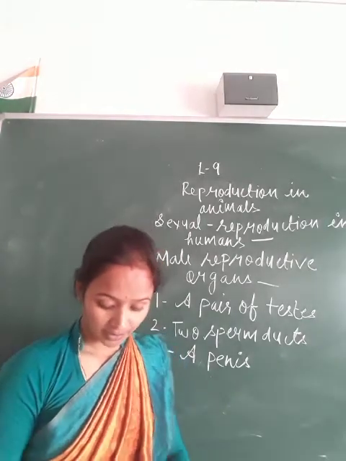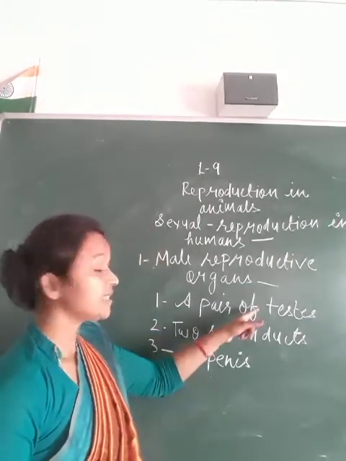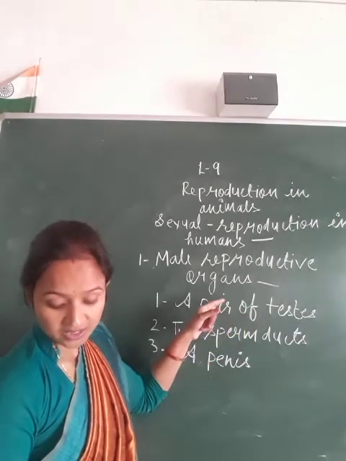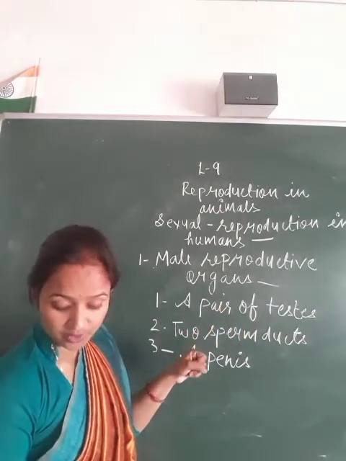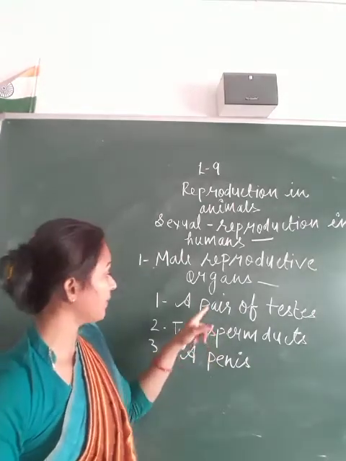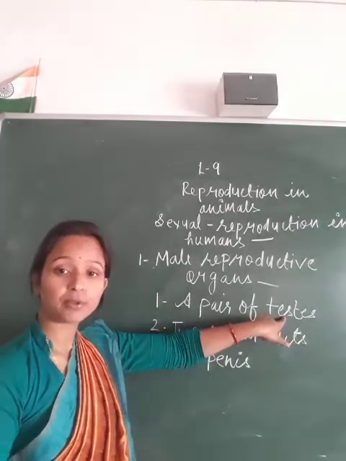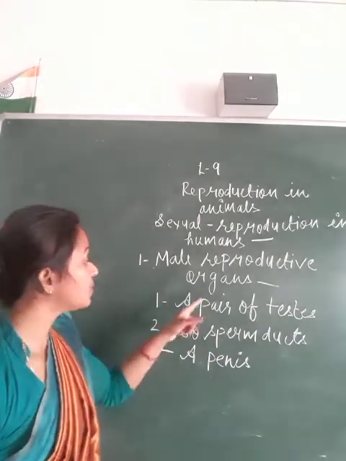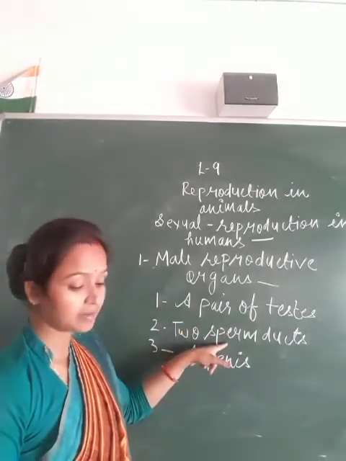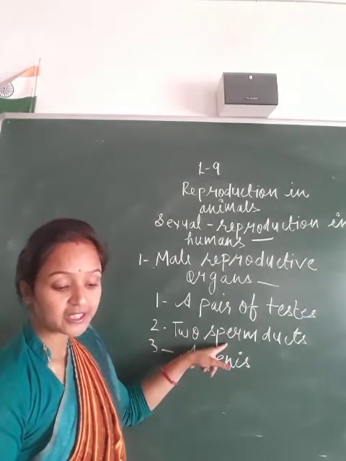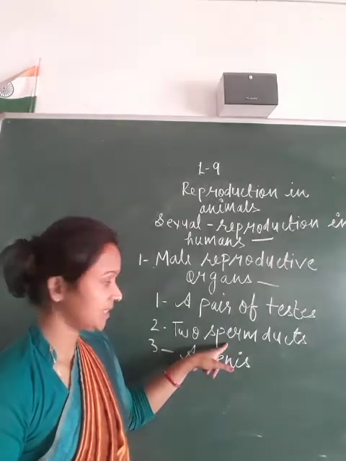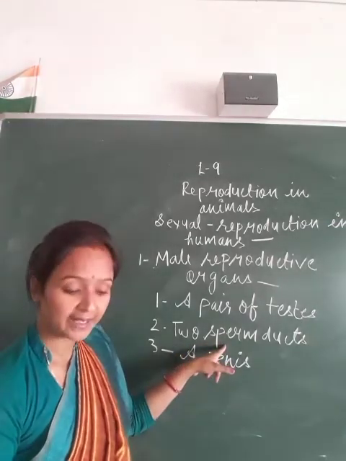A pair of testes, in singular testis, in the scrotal sac, produces male gametes.